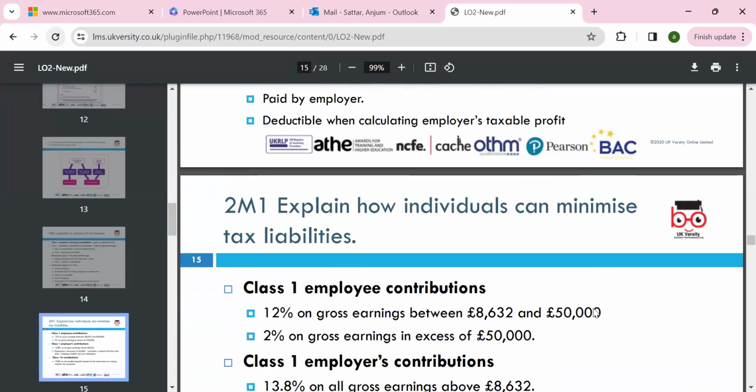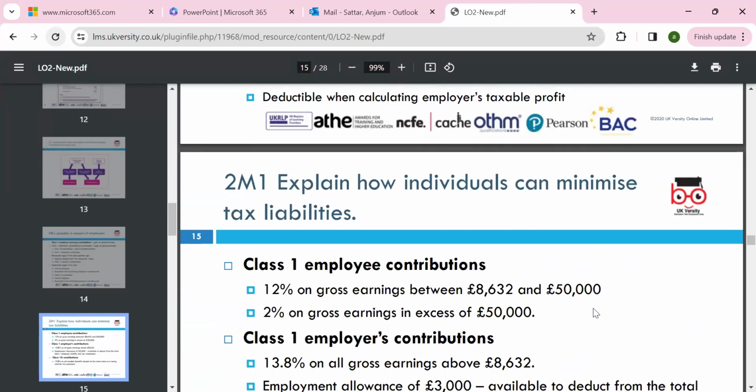If you want to work towards the distinction criteria, please note the class 1 employee contribution is 12% on gross earnings between 8,632 and 50,000. That was in 2019-20. Finance Act, we can look at whichever act you will follow. We can follow 2021-22, but it is better to explore the latest one. So when we do the assignment discussion, I will go through the latest rates as well.